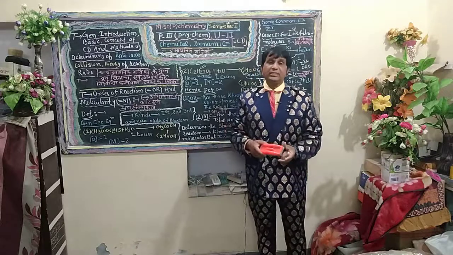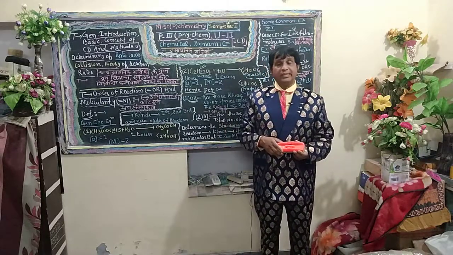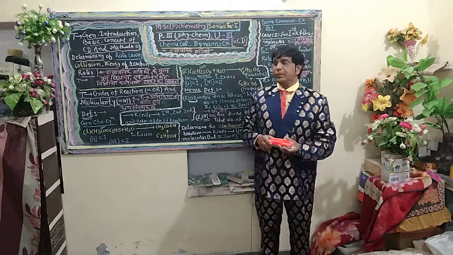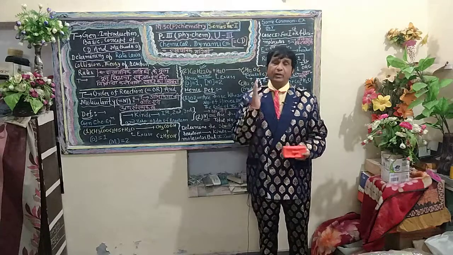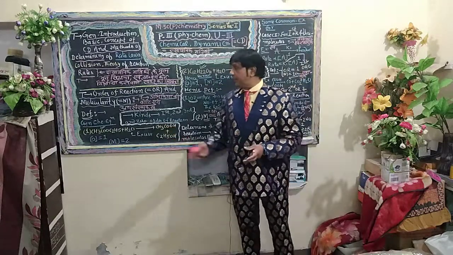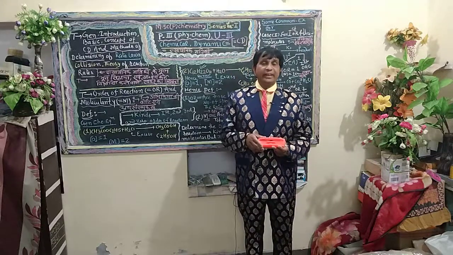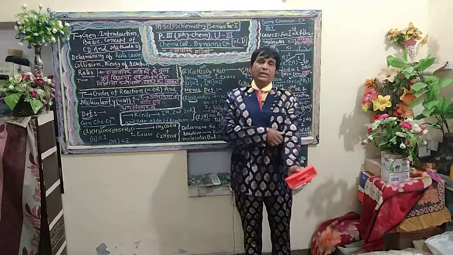In order to make the distinction between order of reaction and molecularity, I have mentioned two common, general examples on the blackboard here. First one is the hydrolysis of an ester, second one is the inversion of sugar. In the case of the first, the hydrolysis of an ester gives 1 mole of acetic acid and 1 mole of ethyl alcohol.